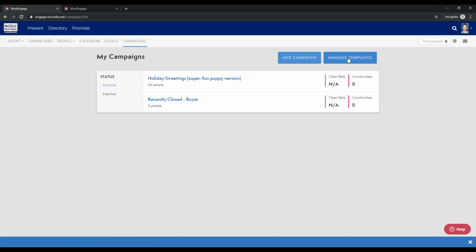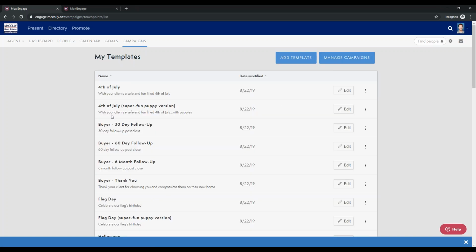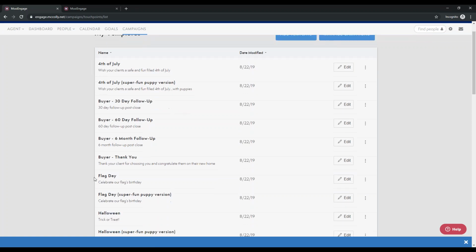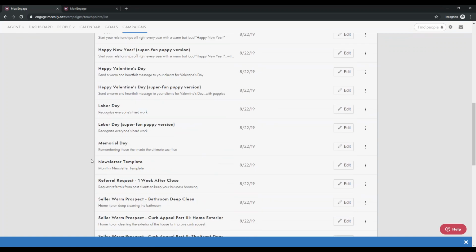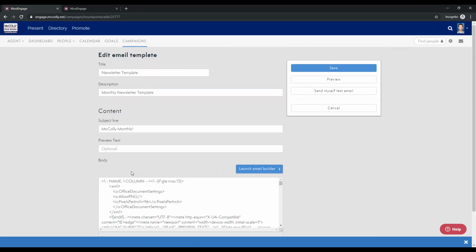So when we go into manage templates, that's where you're going to be able to manage the individual emails in a given campaign. So you can see all of the different emails that we have in here. And I'm going to scroll a little bit further down to the newsletter one right here. So newsletter template, and I'm going to hit edit. So this is what I wanted to show you, just to show how easy it is to get in and be able to edit your templates.